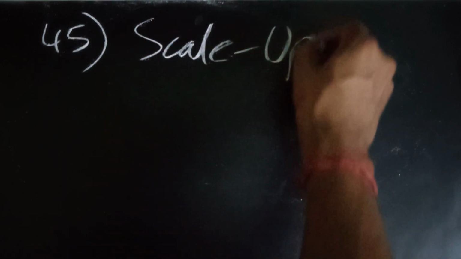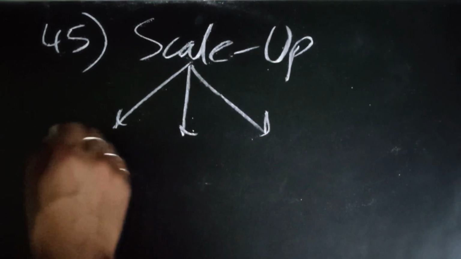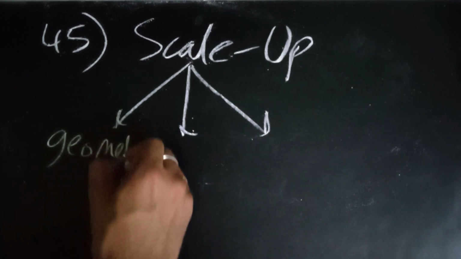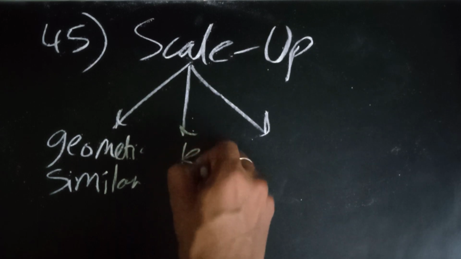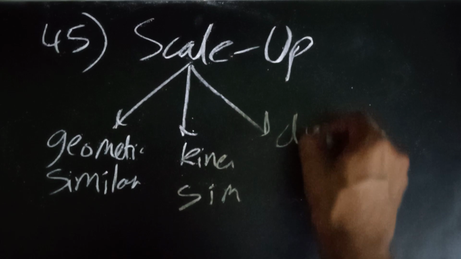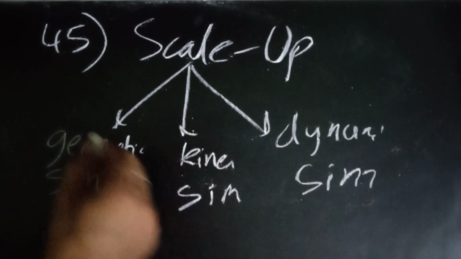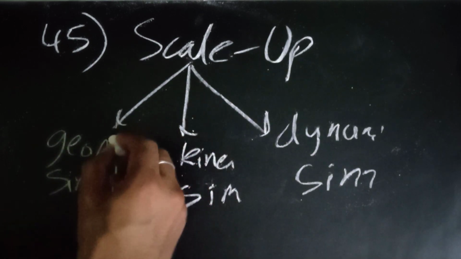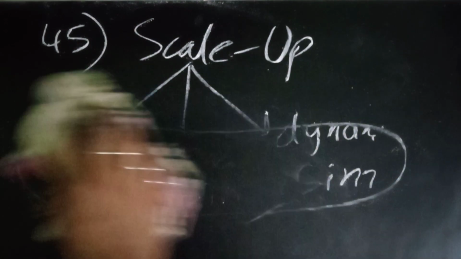The 45th question was on scale up. So what is required for scale up? Various options were given, like geometric similarity, kinematic similarity, and dynamic similarity, making different combinations, and the right answer is that all three are required for scale up. So let's move on to the next question, 46.